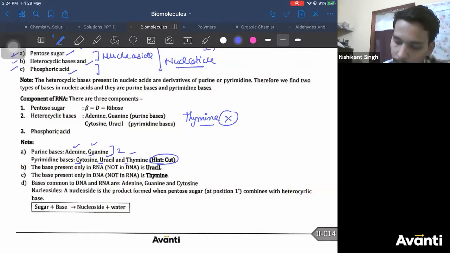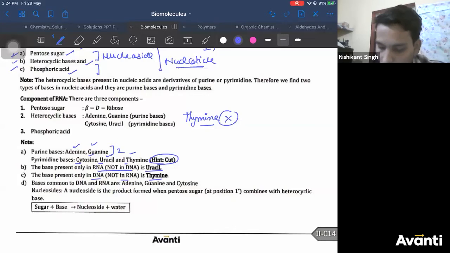Which is the base present only in RNA but not in DNA? Uracil. What is the base present only in DNA, not in RNA? Thymine. Is it clear? Thymine. The bases present in both of them are adenine, guanine, cytosine. So RNA has adenine, guanine, cytosine, uracil, right? DNA has adenine, guanine, cytosine, thymine, right?